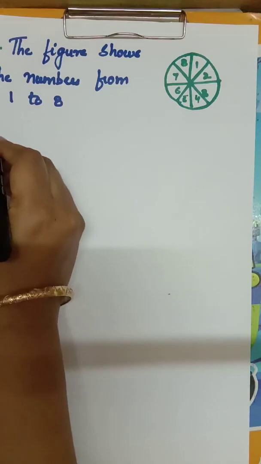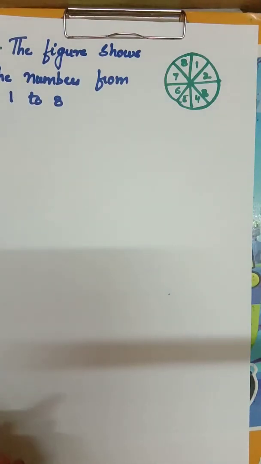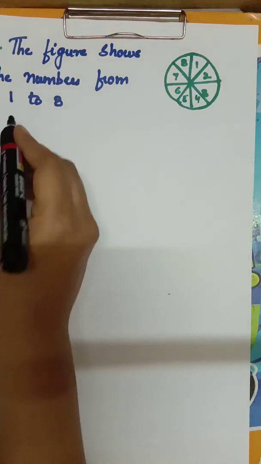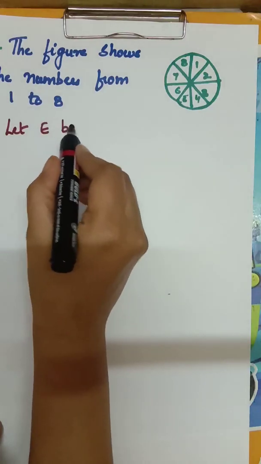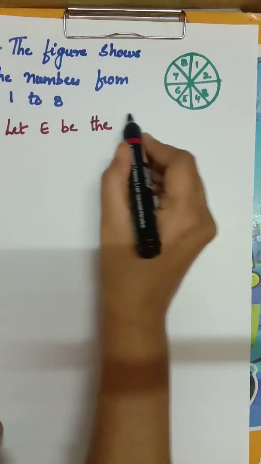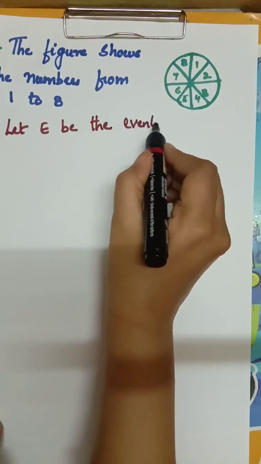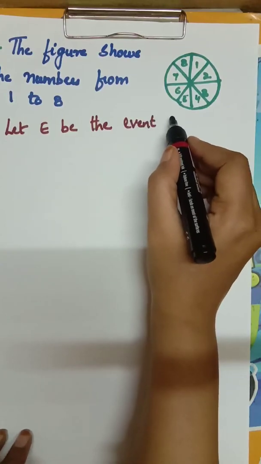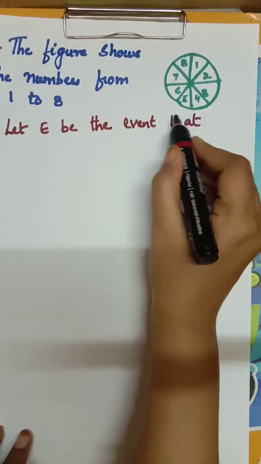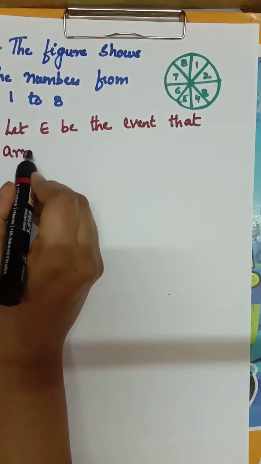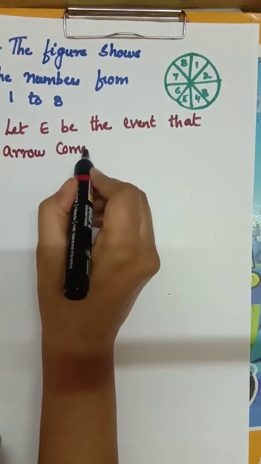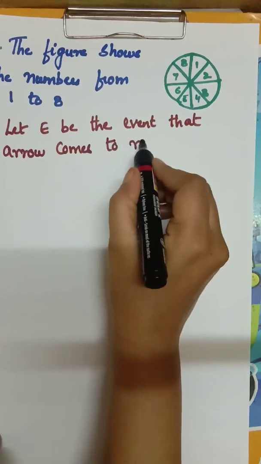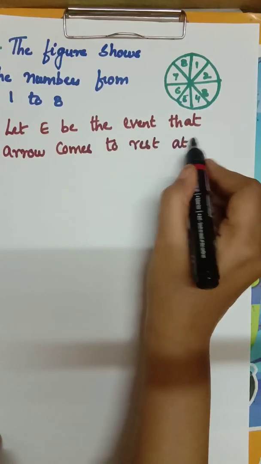First bit. What is first bit? To get a number 8. How do you write? Let E be the event. This is compulsory. Let E be the event that the arrow comes to rest at 8.